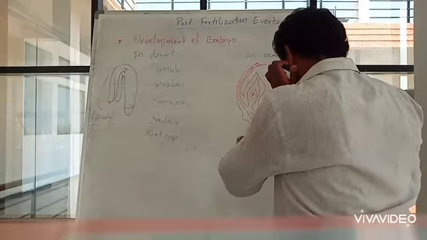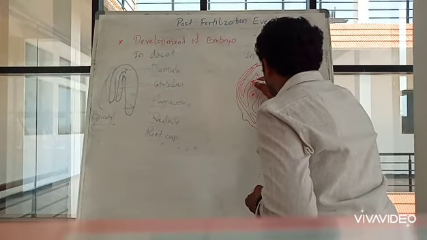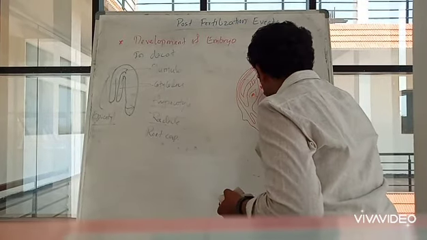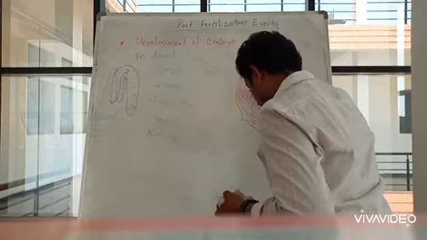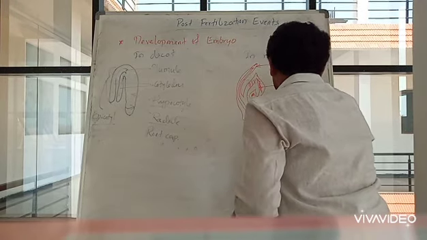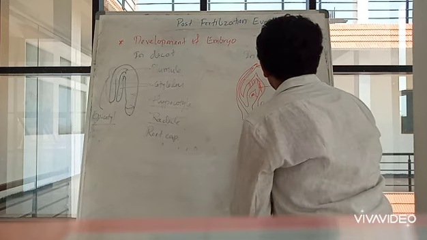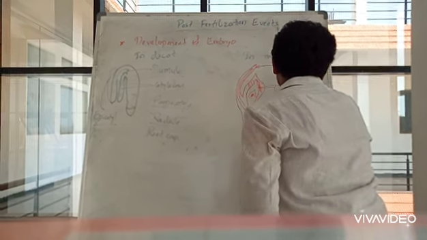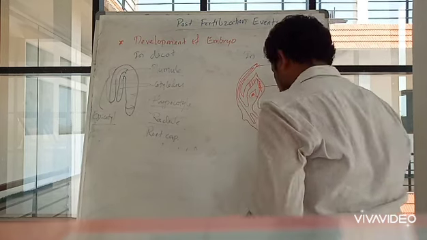Then this portion is known as coleoptile. And this portion is known as shoot apex.